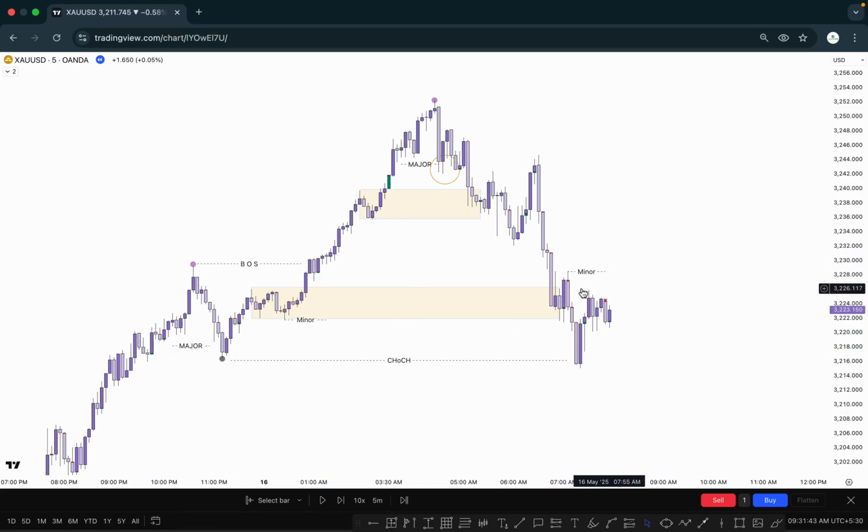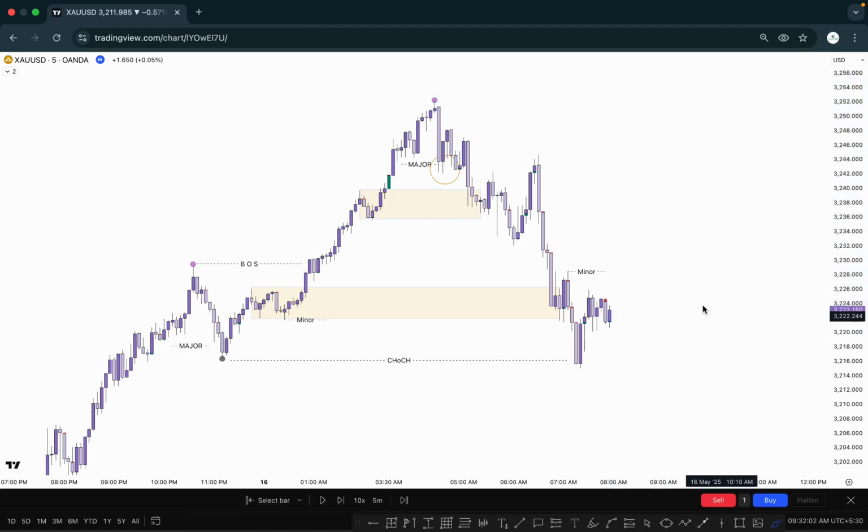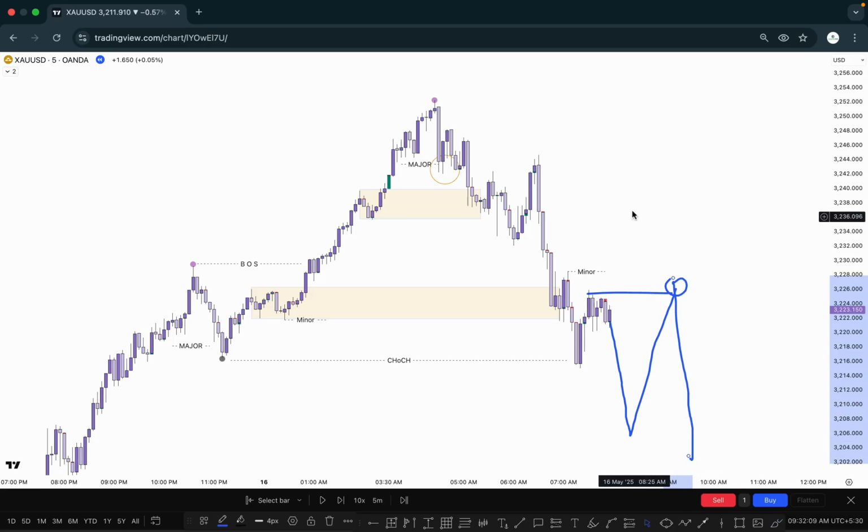This is our minor inducement because this one is the first pullback after breaking the previous low here. This is our pullback right here. If the market takes out this one, we can mark the structure, but we are not interested here for the sell, right? So what can we expect at the current price? The previous swing high is here. It means if the market takes out this one, then we can plan for the sell. Otherwise the market creates one more structure here downside, and then the market takes out this one, and then we are interested here for the sell on the downside.